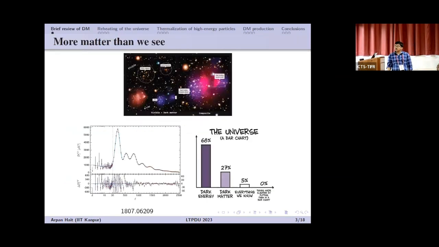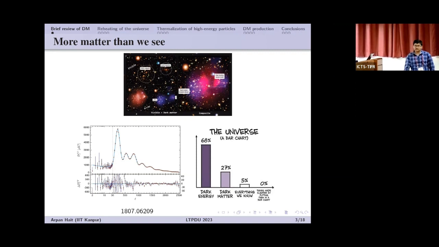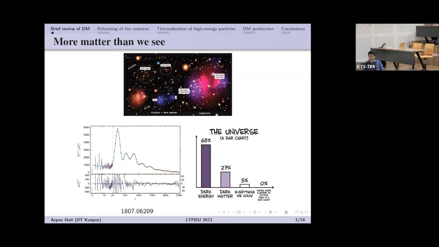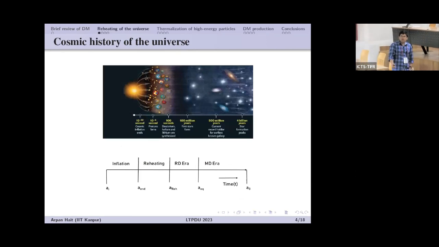Before going into that, first I will discuss this X-ray image of the Bullet Cluster, which gives us the strongest evidence for the presence of dark matter. And this Planck observation tells us that dark matter shares almost 28% of the energy budget of the total universe. So now I'll go briefly into the cosmic history of the universe.